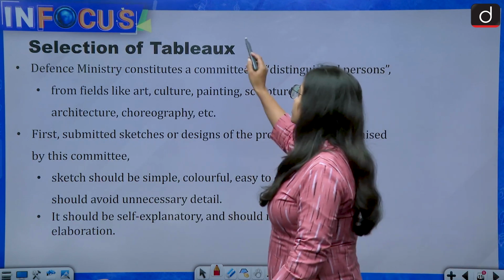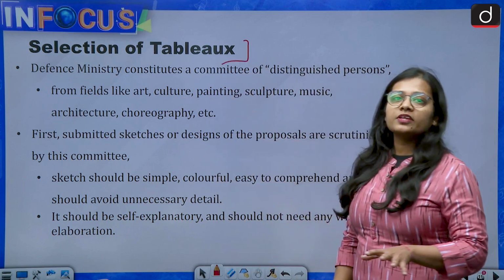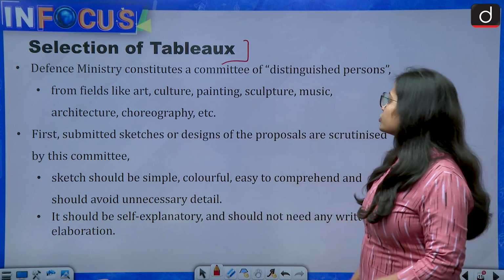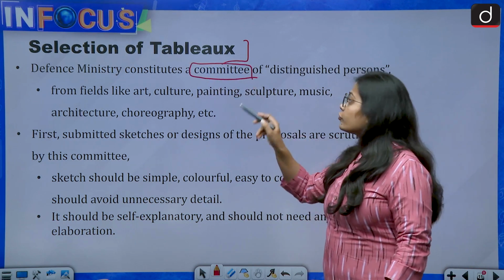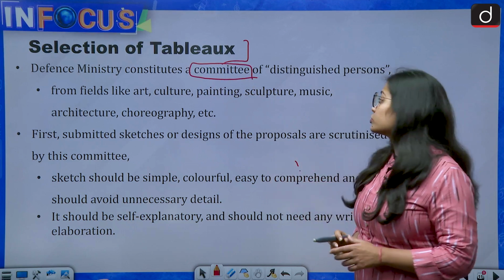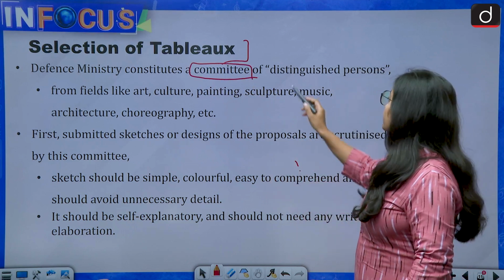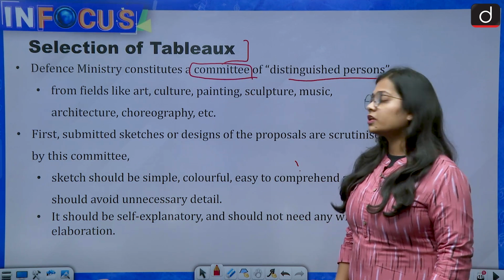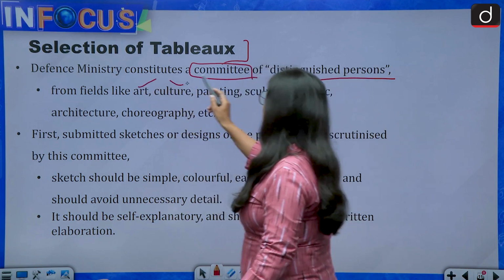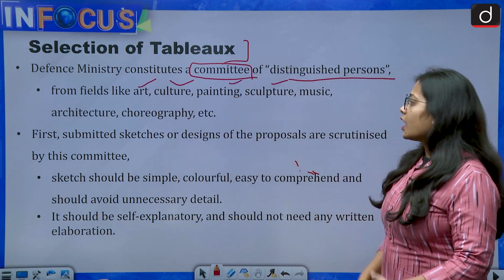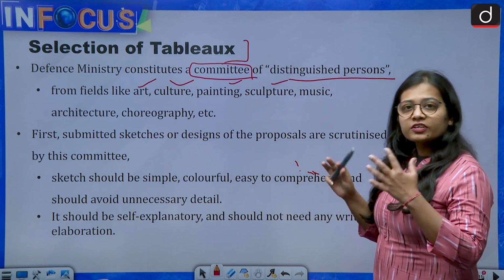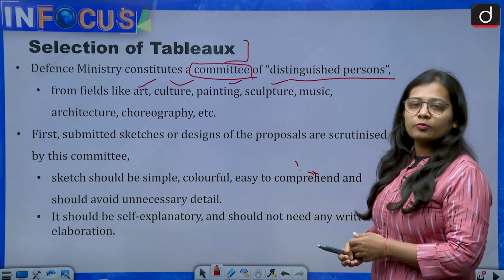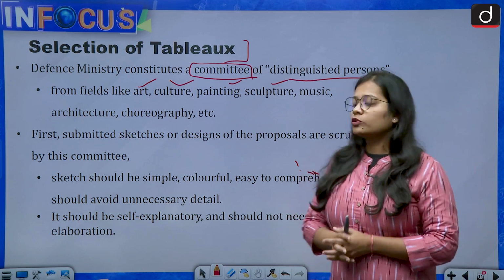Now let's talk about the selection of tableaus. What are the parameters that they set for the selection? First, the Defense Ministry constitutes a committee. In this committee there are distinguished persons from different fields, such as art, culture, painting, sculpture, music, architecture, etc. This committee is responsible for the selection of the tableau.